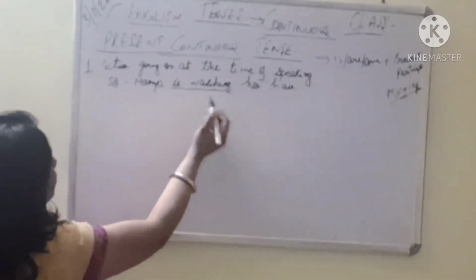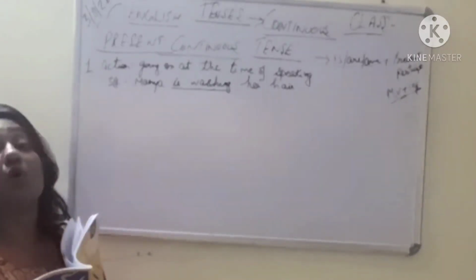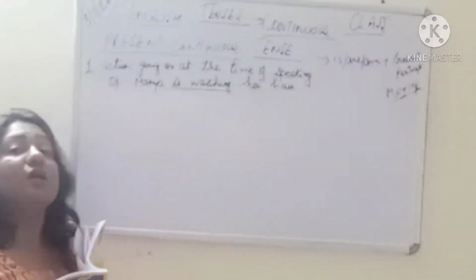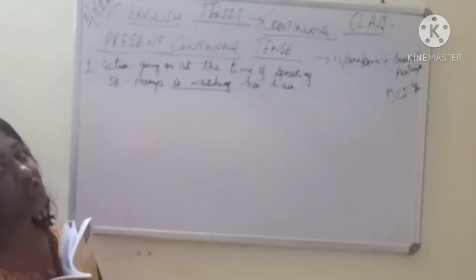So is washing, that means Anya is washing her hair. She has not finished washing her hair yet, it is still going on. So this shows your present continuous tense.